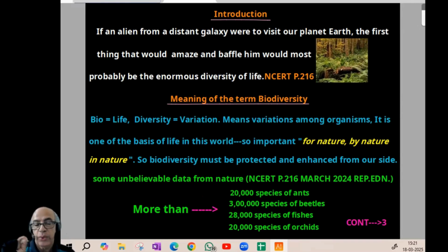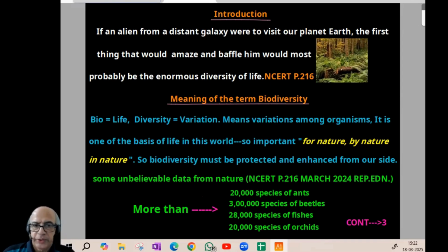Now, some data. I told you data will be more in this chapter. Environmental issues are not in your present NCERT syllabus. There are also a lot of data there, like BS1, BS2, but that chapter is not discussed in the present NCERT. So, some unbelievable data from nature. NCERT page number 216. It is a usual matching-type or fill-in-the-blank theory question.